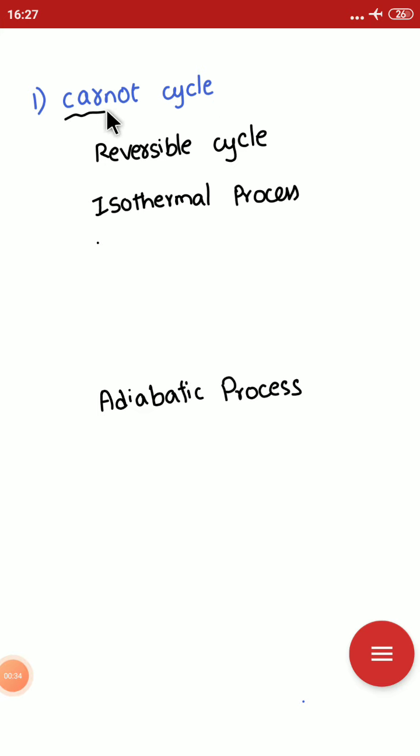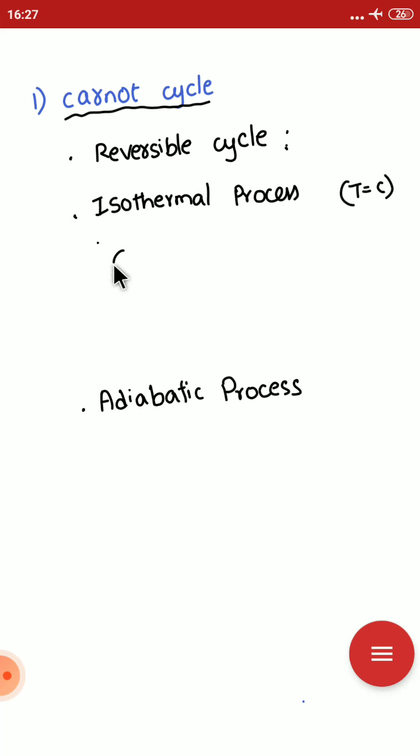Before going to the Carnot cycle, let us recapitulate the previous concepts one by one. Reversible cycle. The name itself says it is a cycle. Whatever processes are in this cycle, every process should be a reversible process. Then only it is a reversible cycle. Isothermal process means the process occurs at constant temperature.